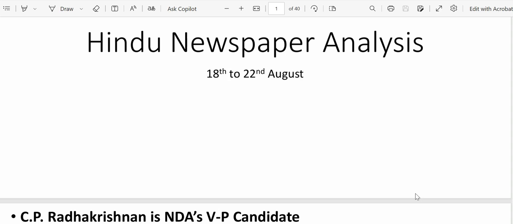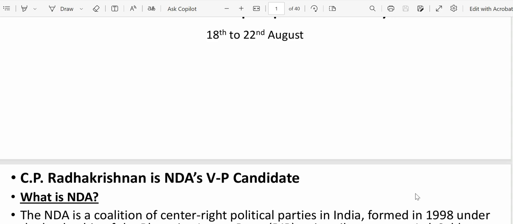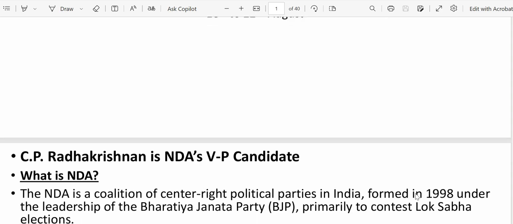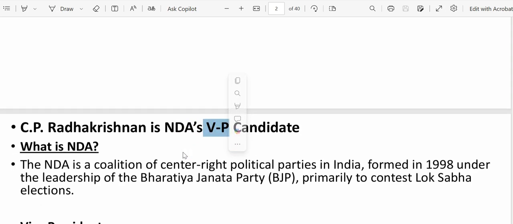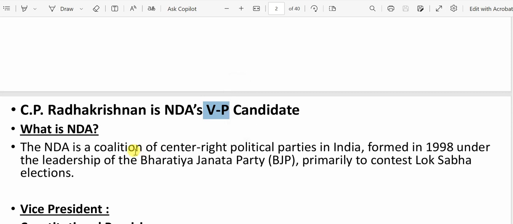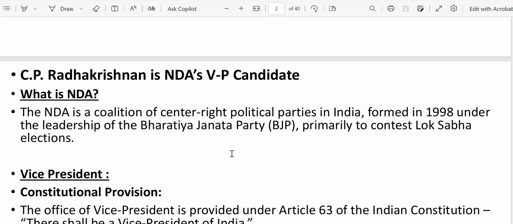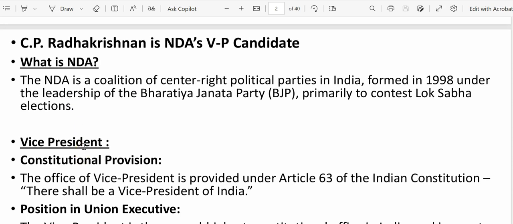Yeah, so let's start. So there was a news item, CP Radhakrishnan is India's Vice President candidate. Now here if you see, what are the keywords? First keyword is NDA. Next keyword is VP. Now what are these things? NDA is the alliance of political parties, led by Bharatiya Janata Party, BJP. Against this, there is UPA, and now there is the INDIA bloc. So next keyword was vice president.